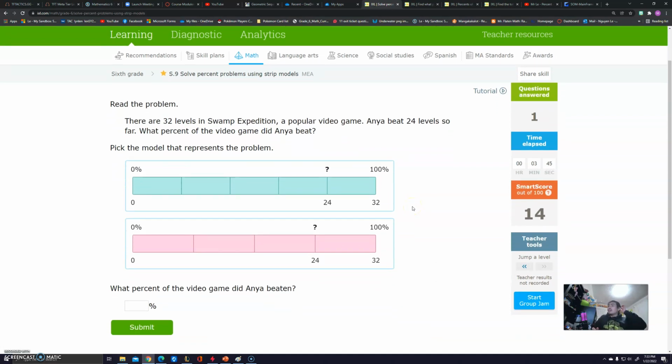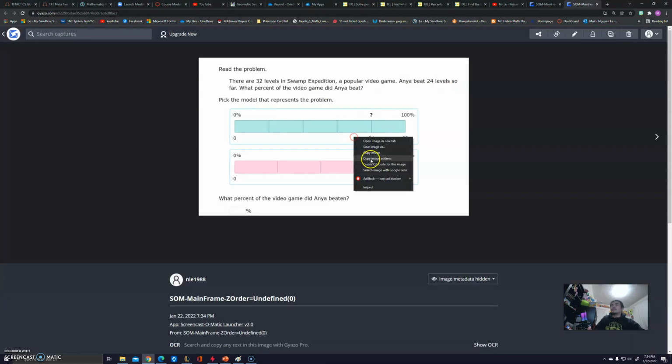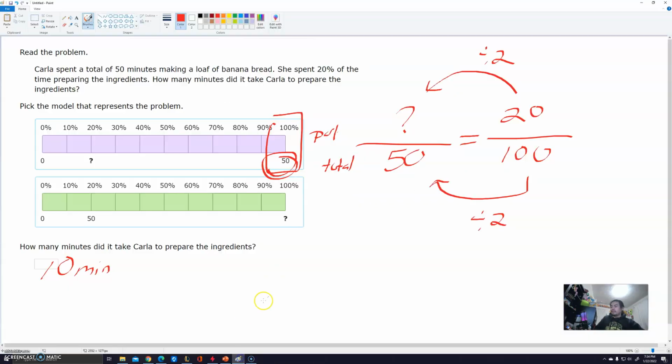There are 32 levels in a Swamp Expedition, a popular video game. Anya beat 25 levels so far. What percent of the video game did Anya beat? So let me copy this. And we're going to put it here. Let's do a brand new one.